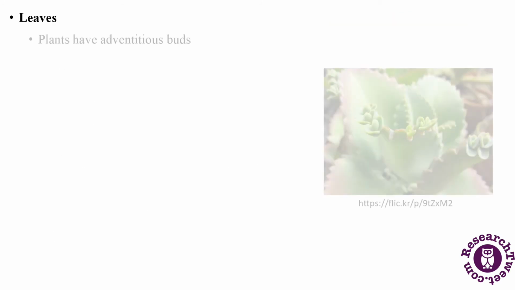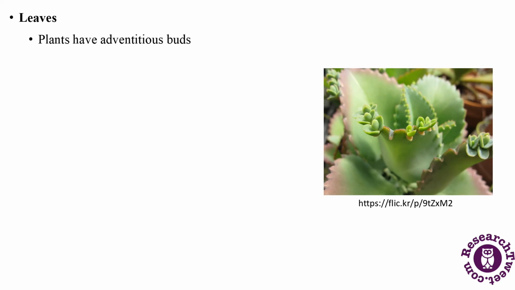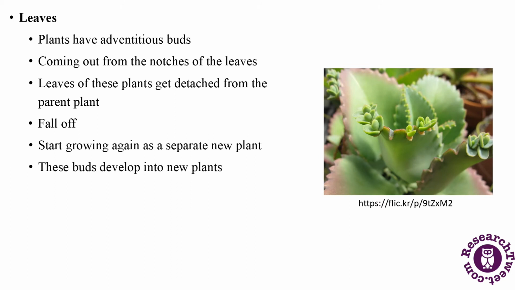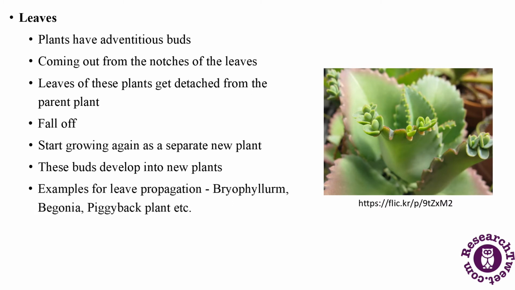Leaves. Plants have adventitious buds coming out from the notches of the leaves. Leaves of these plants get detached from the parent plant, fall off, and start growing again as a separate new plant. These buds develop into new plants. One of the best examples for leaf propagation is that of Bryophyllum and Begonia, etc.